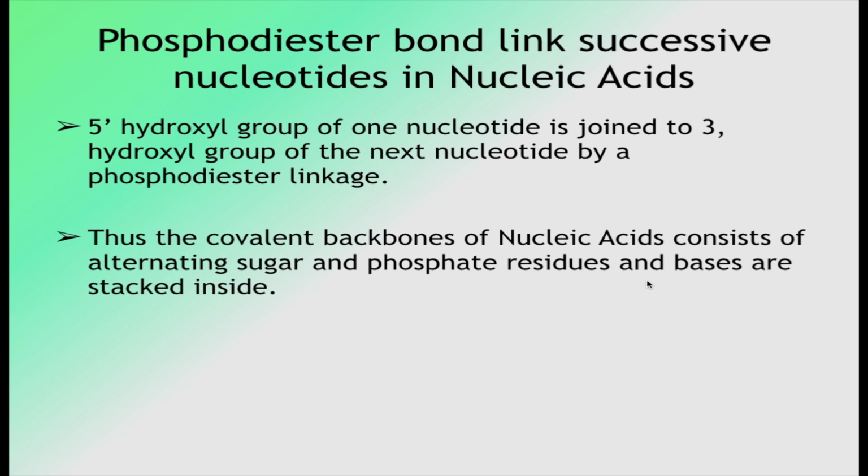Now we know that in DNA or in RNA, the nucleotides are linked together with the help of a phosphodiester bond. In a phosphodiester bond, the 5' hydroxyl group of one nucleotide is joined to the 3' hydroxyl group of the next nucleotide with the help of a phosphodiester linkage. Thus, the covalent backbones of nucleic acids consist of alternating sugar and phosphate residues, and bases are stacked inside.